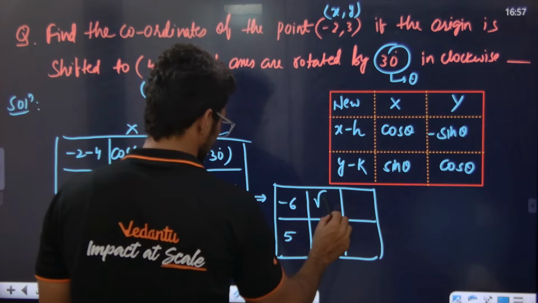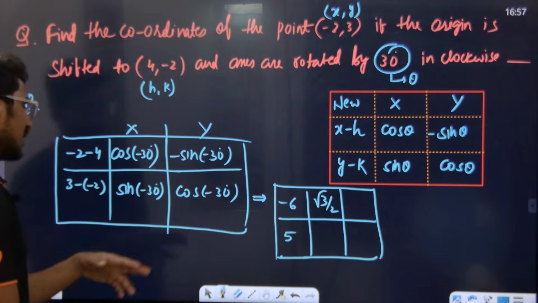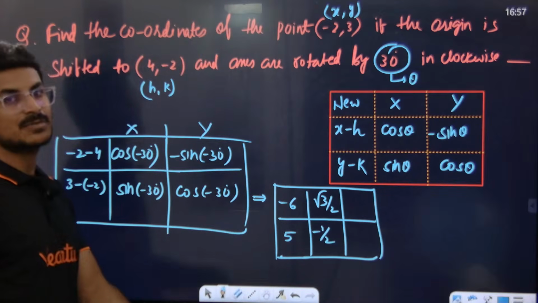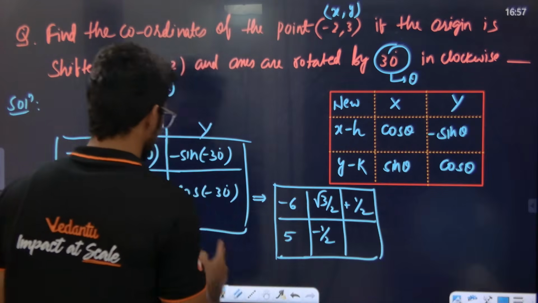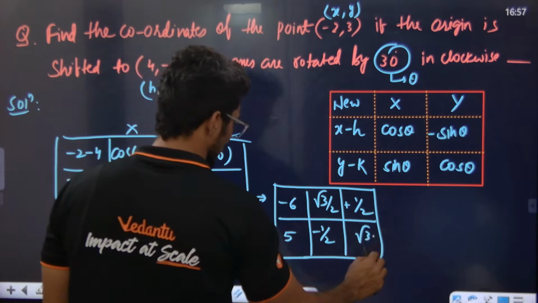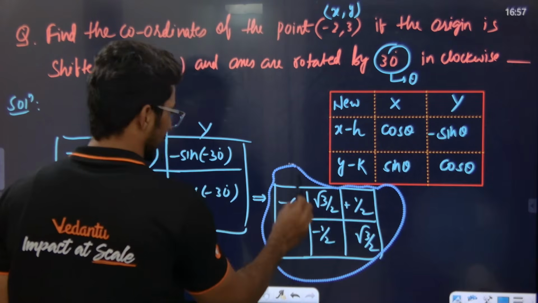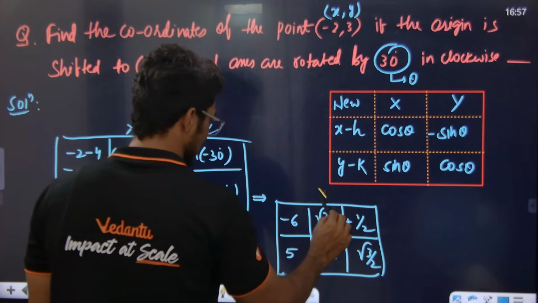Root 3 by 2. Cos of minus theta is cos theta, so root 3 by 2. Sin of minus 30 is minus sin theta, so minus 1 by 2. With the minus in front, it becomes plus 1 by 2. Cos of minus 30 is again root 3 by 2. Now either way, capital X and capital Y we should write. Here capital X and capital Y.